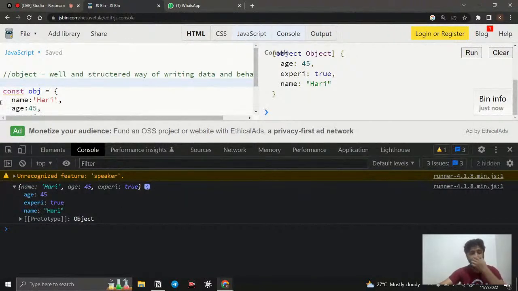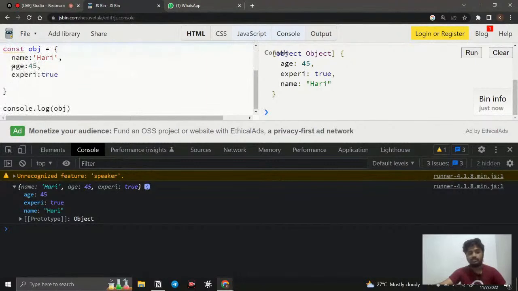And also you can notice another thing here. The order has changed: name, age, experience. Why? It is automatically arranged in ascending order. So basically the order here is not important, because we are not going to access these data by using the order. We are going to access these things by using their key.